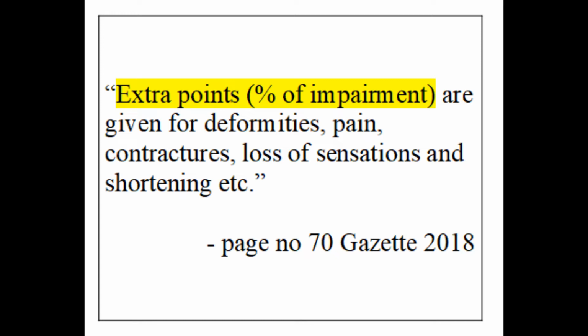However, now we know from Gazette that complications are percentages of impairment or functional loss, which is easy to measure. If you know the functional loss or impairment and know which complications are present in a given case, you can tell the contribution of complications to disability as a percentage of impairment. However, we just have to know what percentage should be given to which complication.